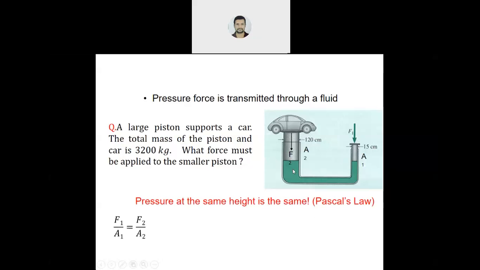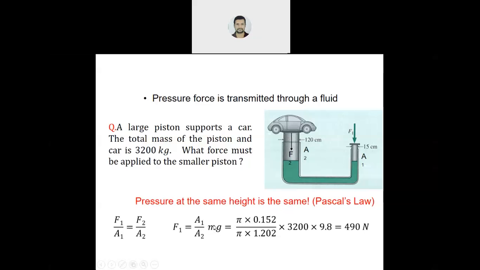Pressure is equal from all directions in a fluid at rest. Pressure is given by force per unit area. So F1 by A1 equals F2 by A2. Now F2 is nothing but the weight of this car, mass into g.